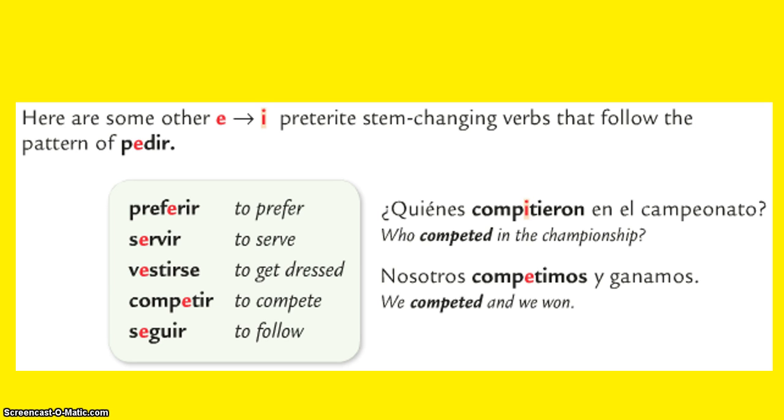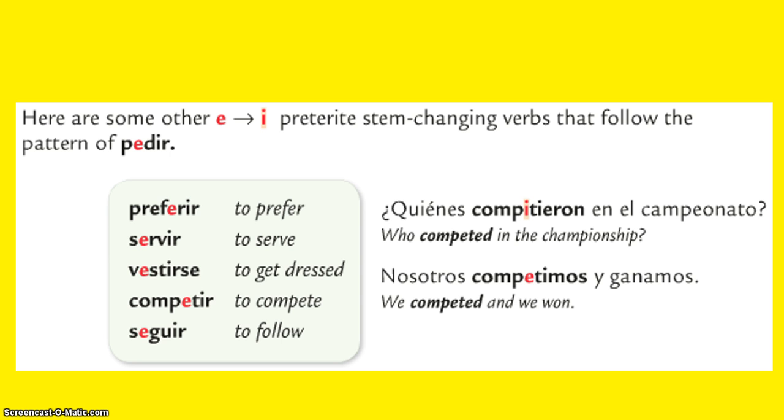Here are some other E to I preterite stem changing verbs that follow the pattern of pedir. It would be good to make sure that you know what these verbs mean and also to recognize that they are E to I stem changers. Preferir, to prefer, servir, to serve, vestirse, to get dressed, competir, to compete, and seguir, to follow. Then we have two examples over here on the side. ¿Quiénes compitieron en el campeonato? Who competed in the championship? And nosotros competimos y ganamos. We competed and we won. Remember, we only do the stem change in the sole of the shoe, in the él/ella/usted form and the ellos, ellas,